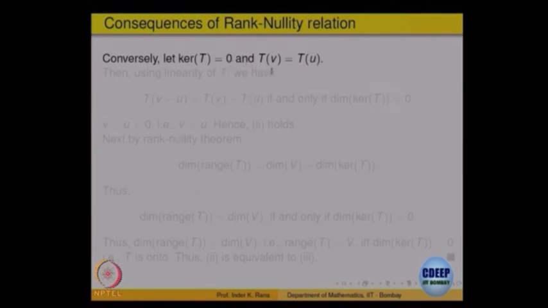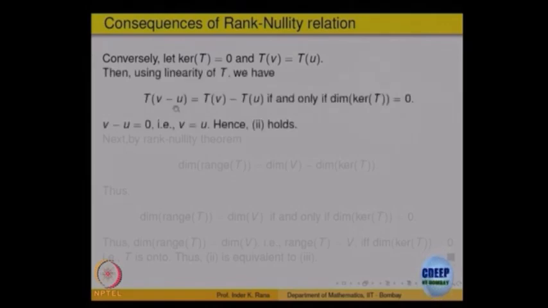We want to show T is 1 1. Suppose T of u equals T of v. Bring it to one side and use linearity: T of v minus u is 0, that means v minus u belongs to the kernel. Since the kernel is only 0, v minus u must be 0, so v equals u. So 1 is equivalent to 2.